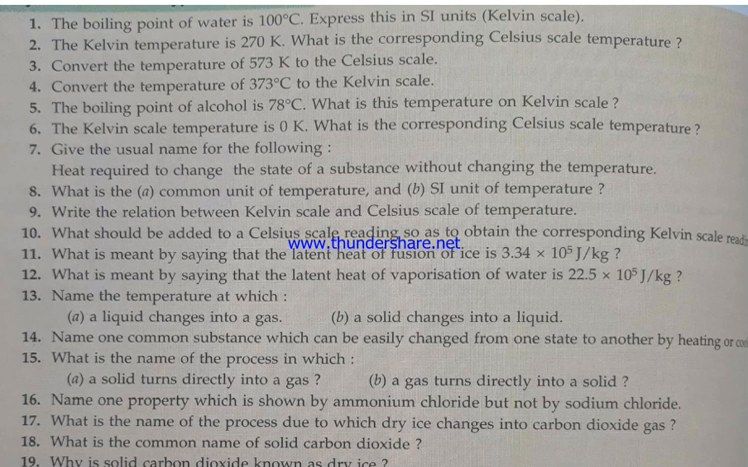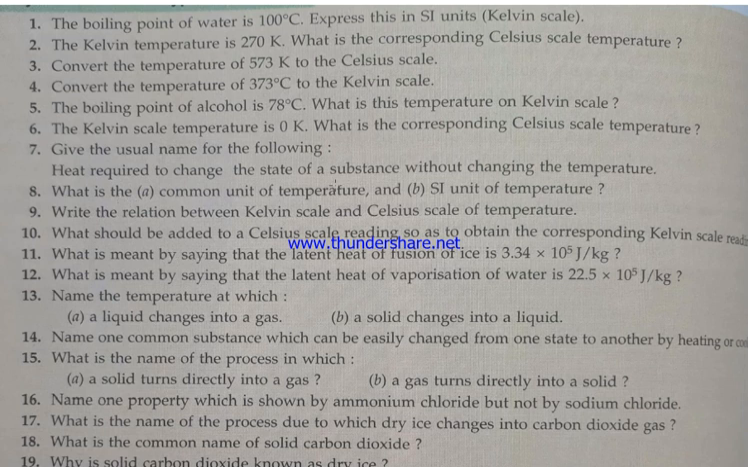Question number 7. Give the usual name of the following heat change required to convert the state of a substance without changing temperature. Please remember this. If it is written anywhere without changing the temperature, the answer should be latent heat.